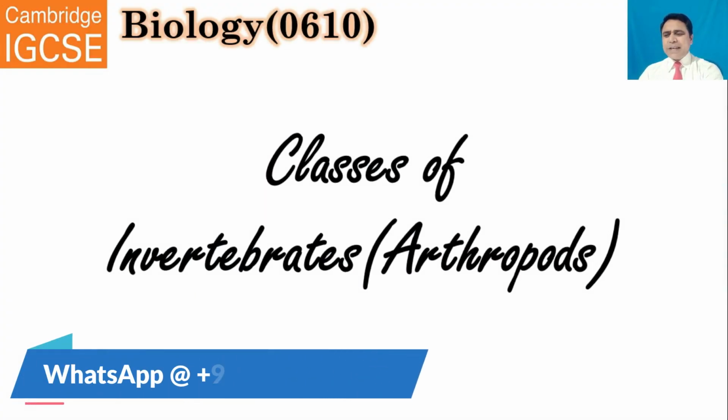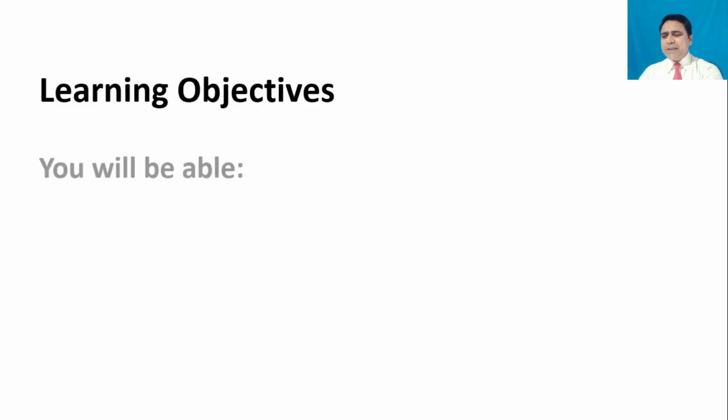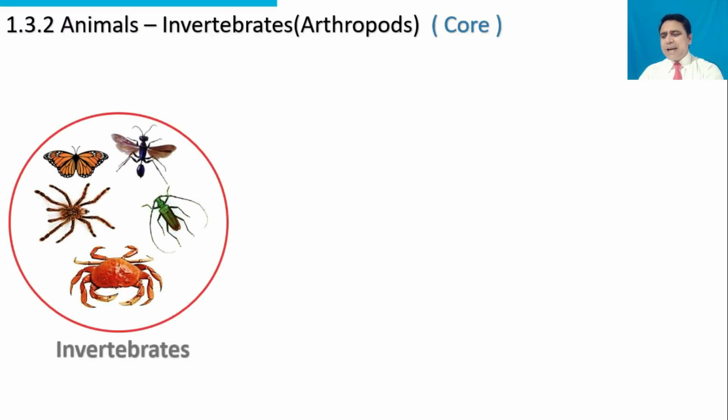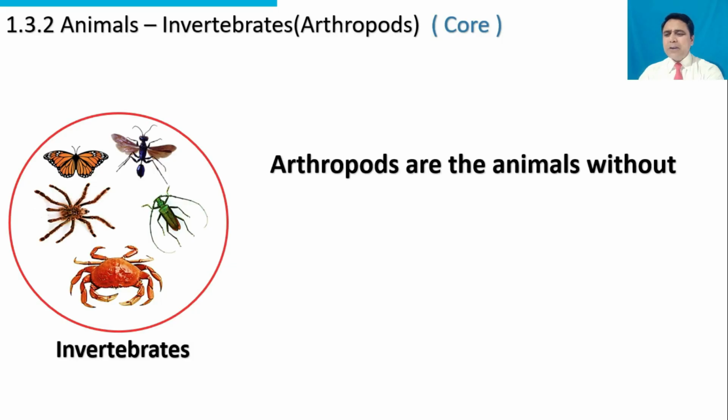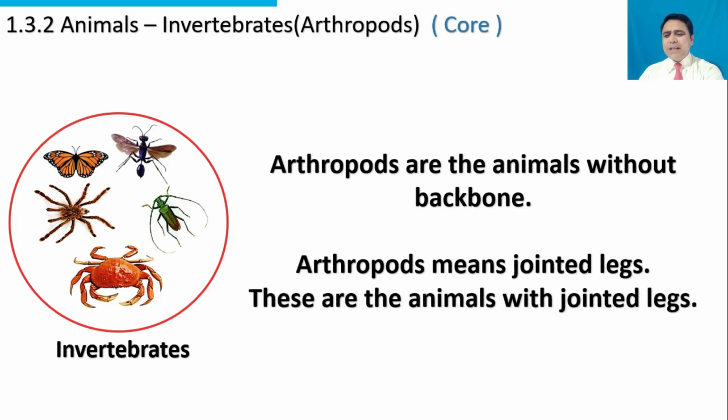Now we are going to study classes of invertebrates. The arthropods are a main group of invertebrates. We will study the classes of arthropods. Learning objectives are: you will be able to describe main classes of invertebrates. These are invertebrates. Arthropods are the animals without backbone. Arthropods means jointed legs. These are the animals with jointed legs.